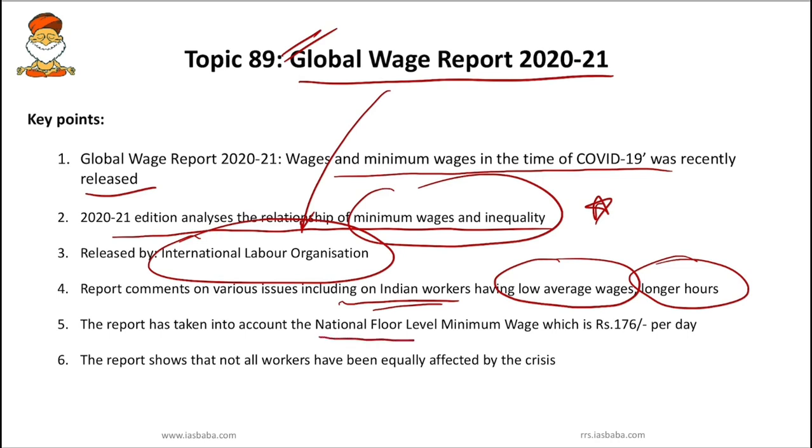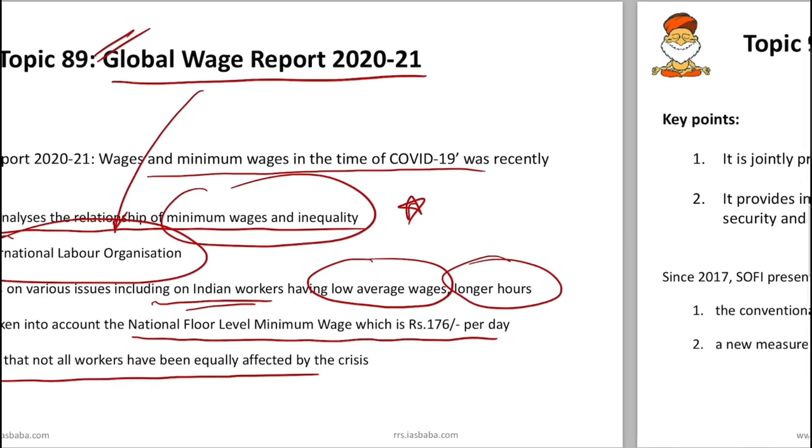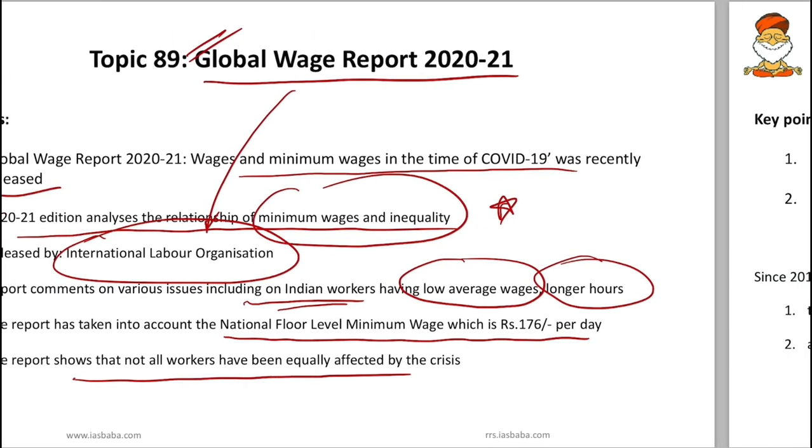And this report has also taken into account the national floor level minimum wage, which is around rupees 176 per day. However, actual wages are far higher compared to this particular data. Next, the report shows that not all workers have been equally affected by the recent pandemic crisis. So there is inequality even when it comes to who lost the job or how the different workers got affected. Usually the low skilled occupations lost jobs or working hours compared to the higher paying managerial and professional jobs. This is what the global wage report has highlighted.